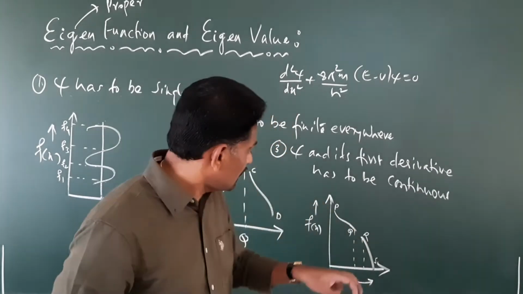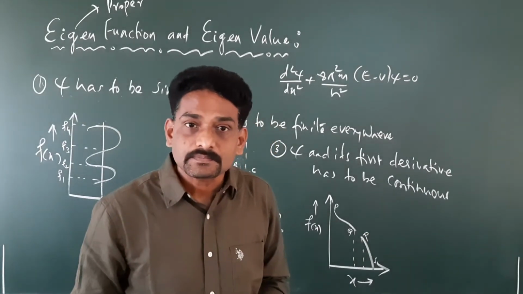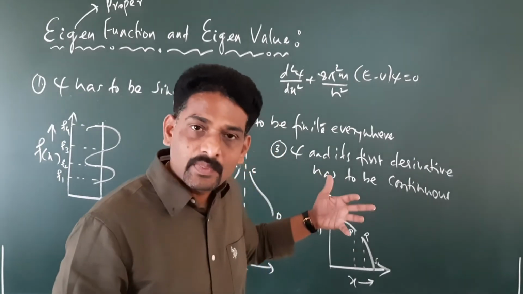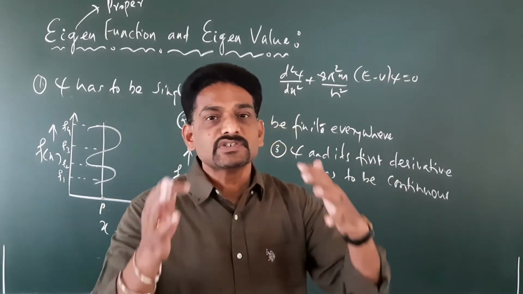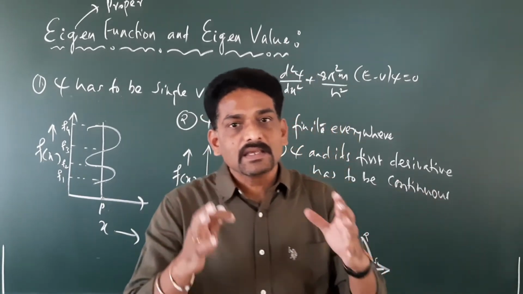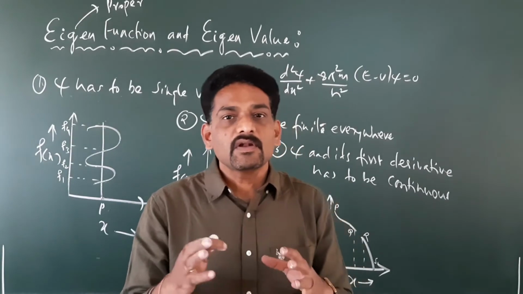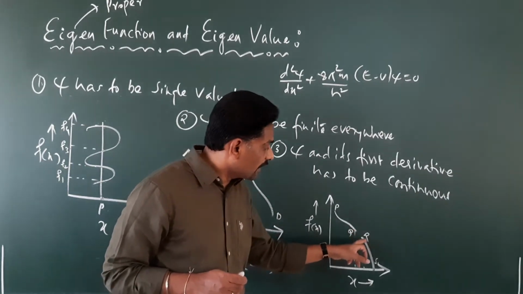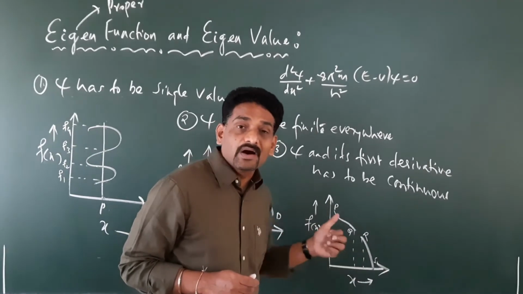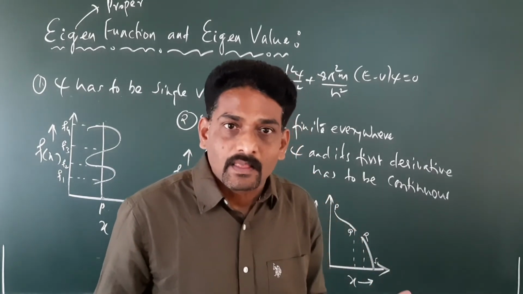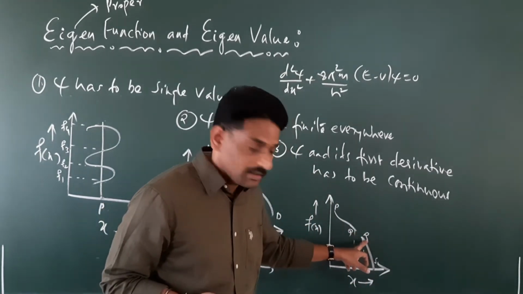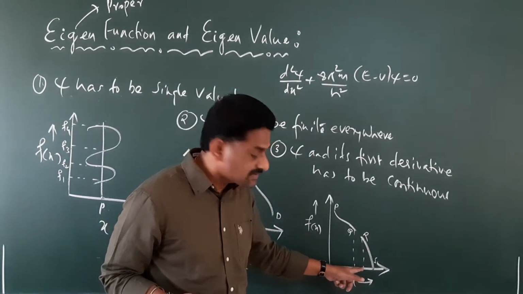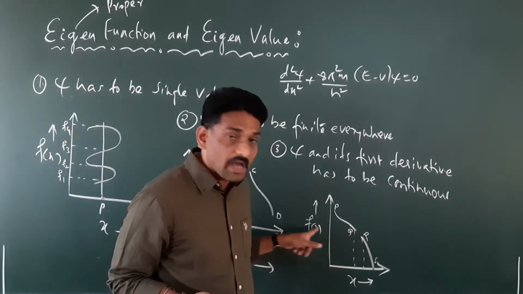So what is the meaning if we say it is discontinuous at Q to R? Suppose we say f of x is a wave function, like psi. What is a wave function? A wave function is the one which tells us the status of the wave at any given interval. Now we are saying that at the interval Q to R, the status of the particle is not known. Why? Because for a value of x in this interval, there is no value for f of x.